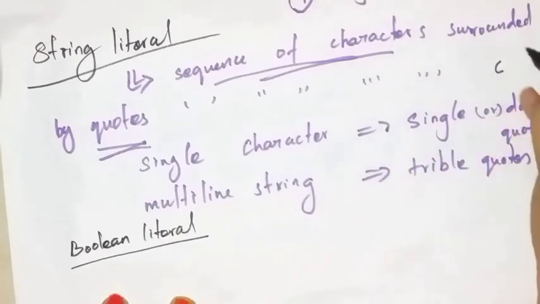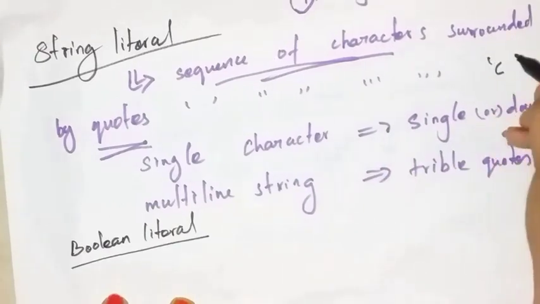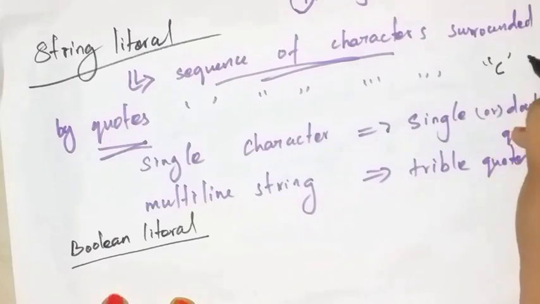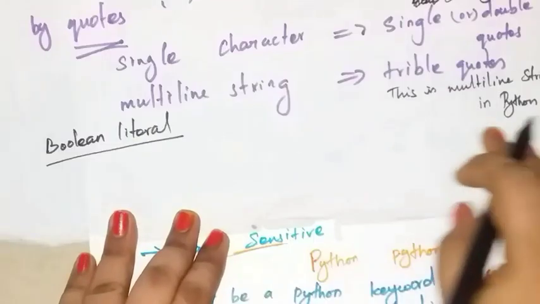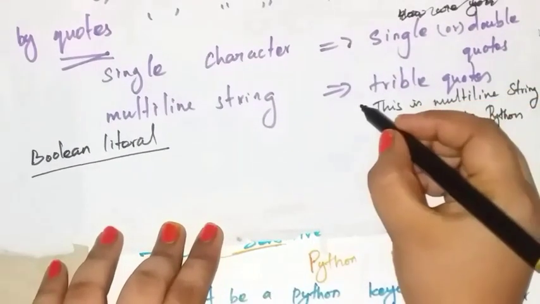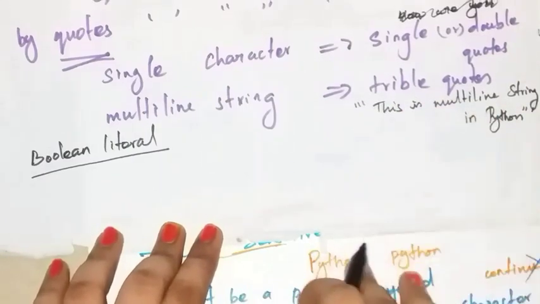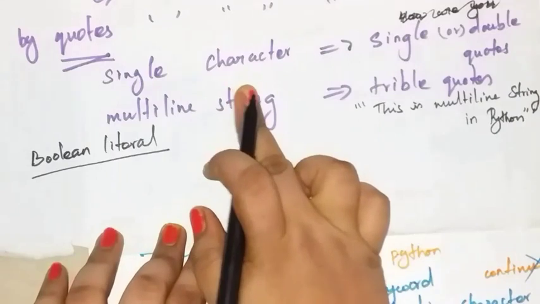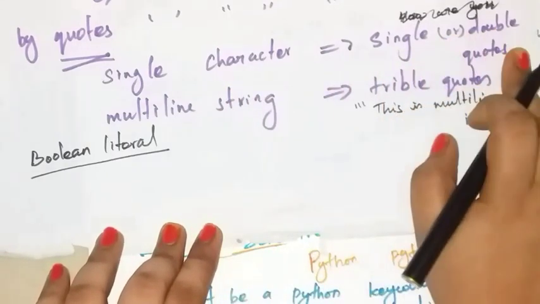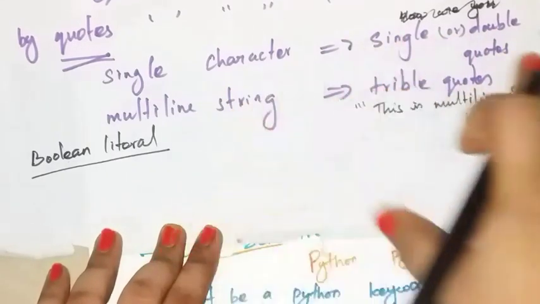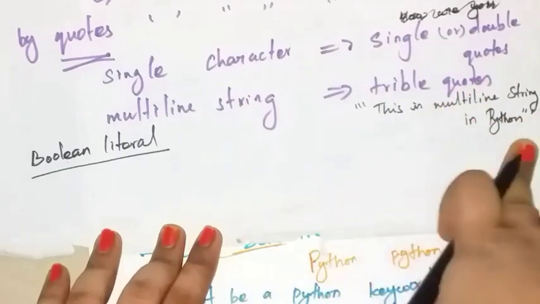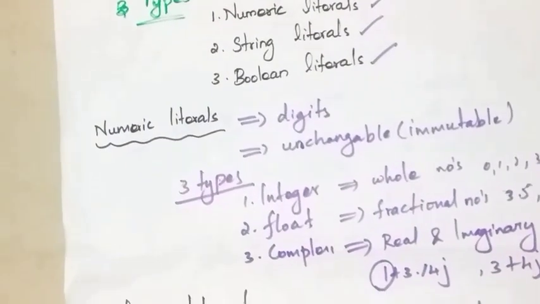This is the single character. You can write this within single quotes or within double quotes. So this is a multi-line string. Here you have to give triple quotes. So for a single character you can give single or double quotes. For a multi-line string you have to give triple quotes. Okay. So next literal is Boolean literal.